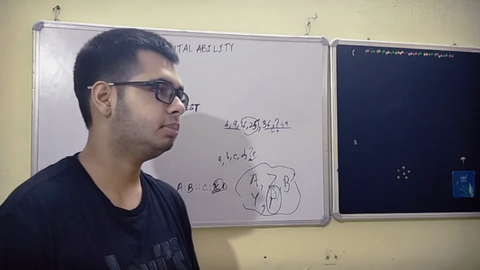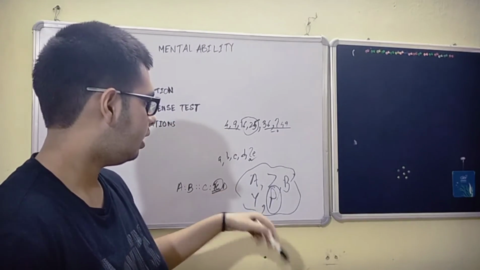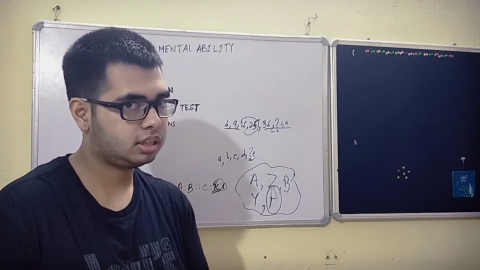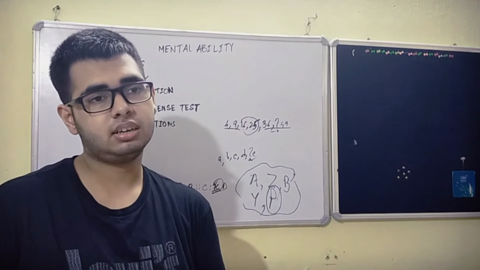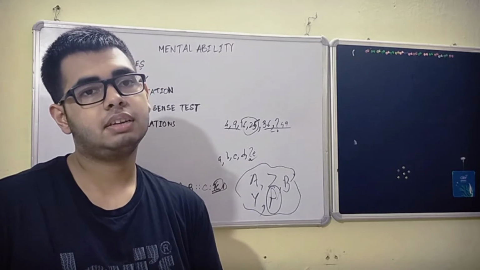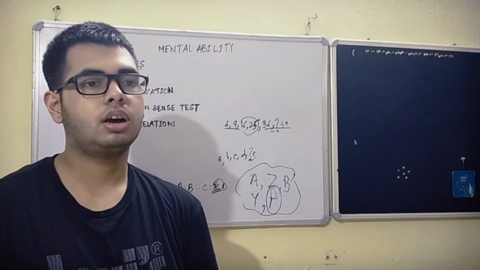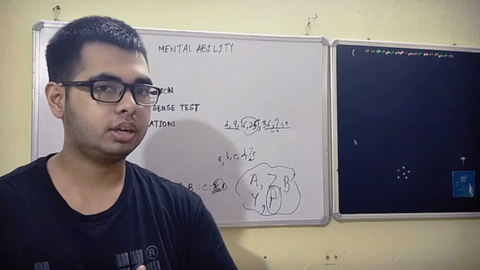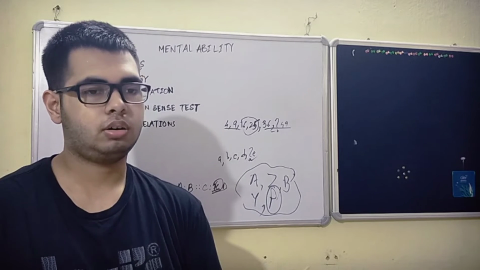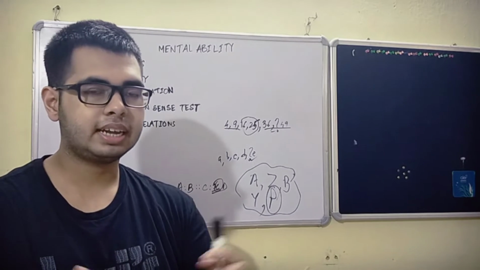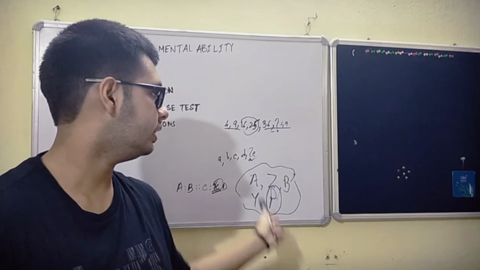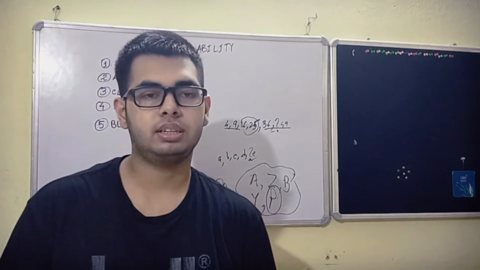Also, what they may do is give you a bag of many items, and then ask you how many of these items are not following the order or the overall classification, and why these things have been clubbed together.